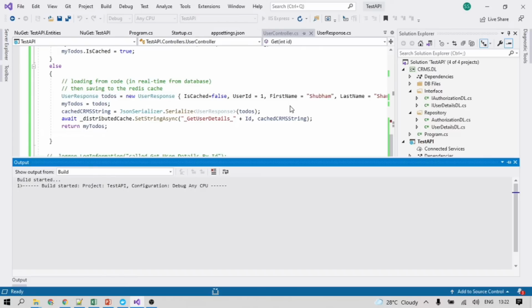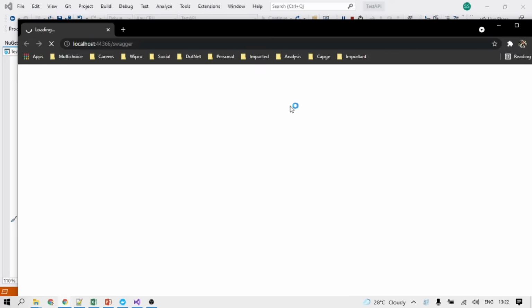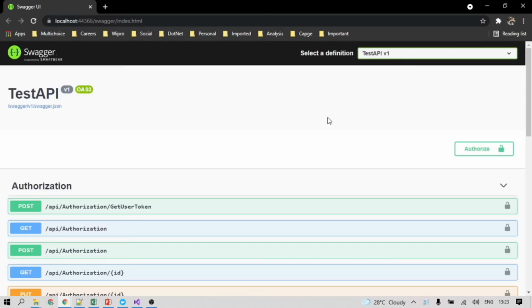I implemented this caching mechanism in the get user details by ID API. So what it does is, whenever we hit the API for the first time, it goes to the database and comes back with the response. If we want the details for user ID one, it will fetch all the details for user ID one, and then save the data into the Redis cache memory. The next time we call get user details by ID with the same request, for user ID one,